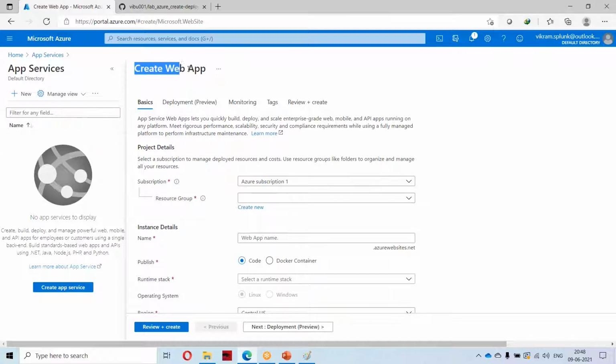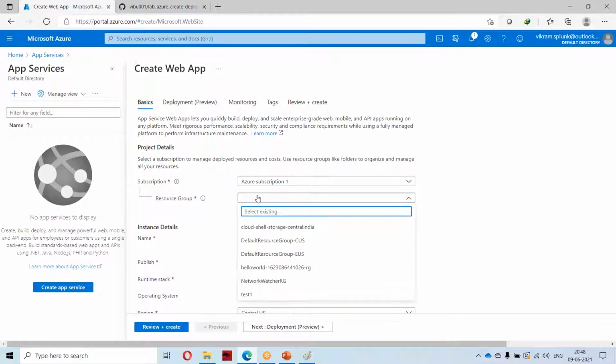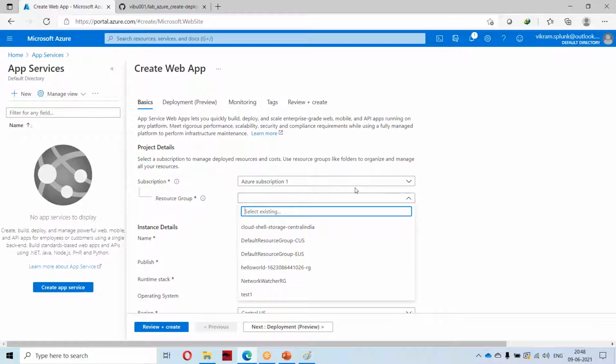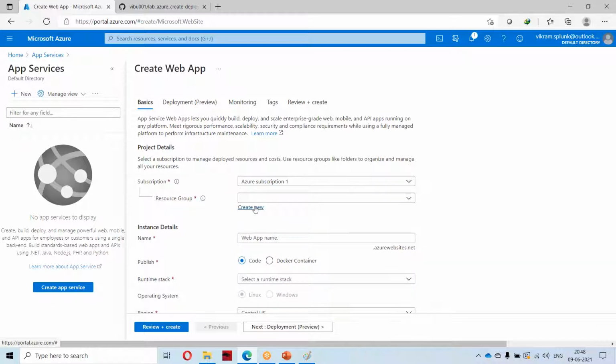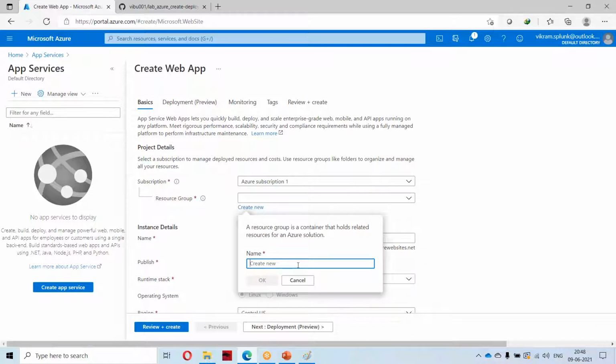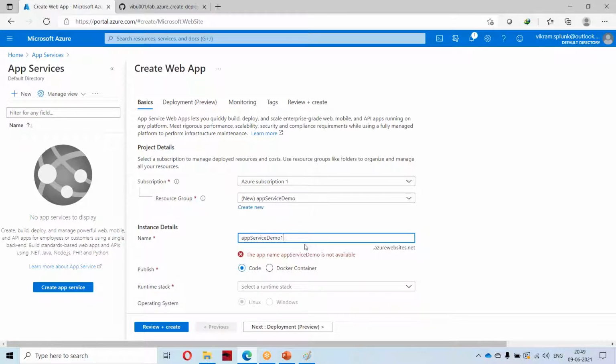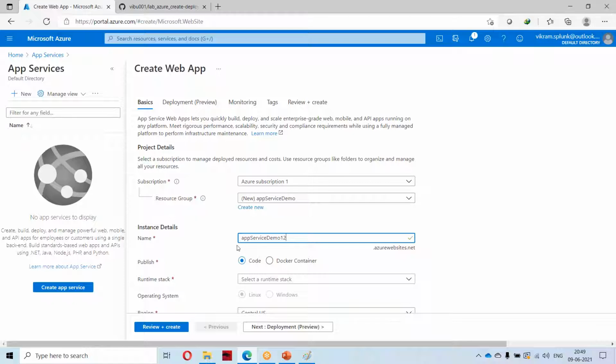So I'm creating a new web app. I'm selecting a new resource group. I will name this as app. I'm creating a new resource group, and this is the name.